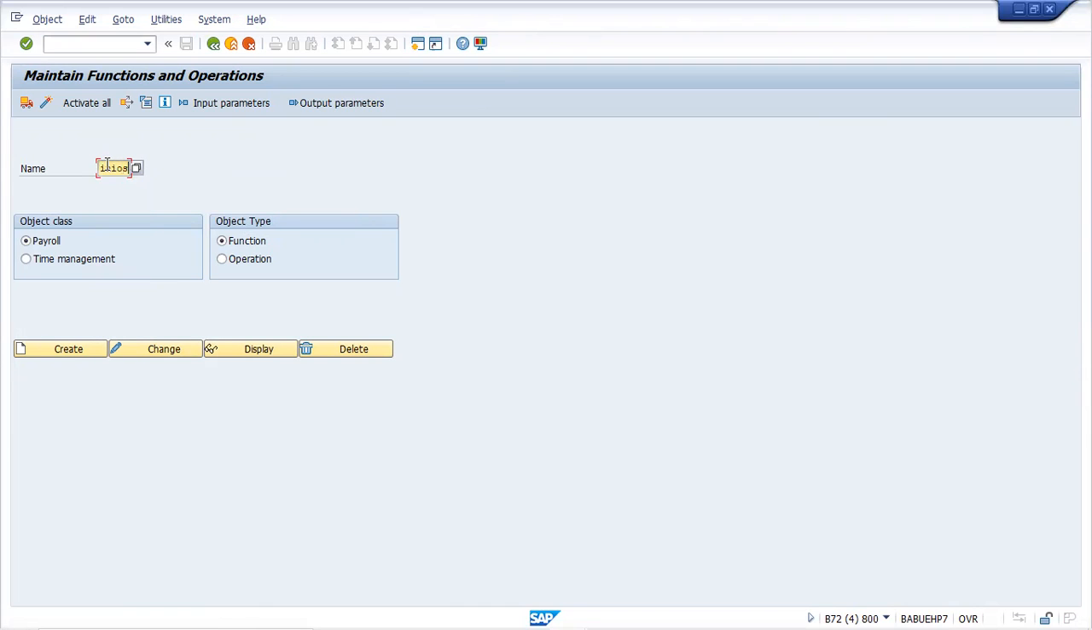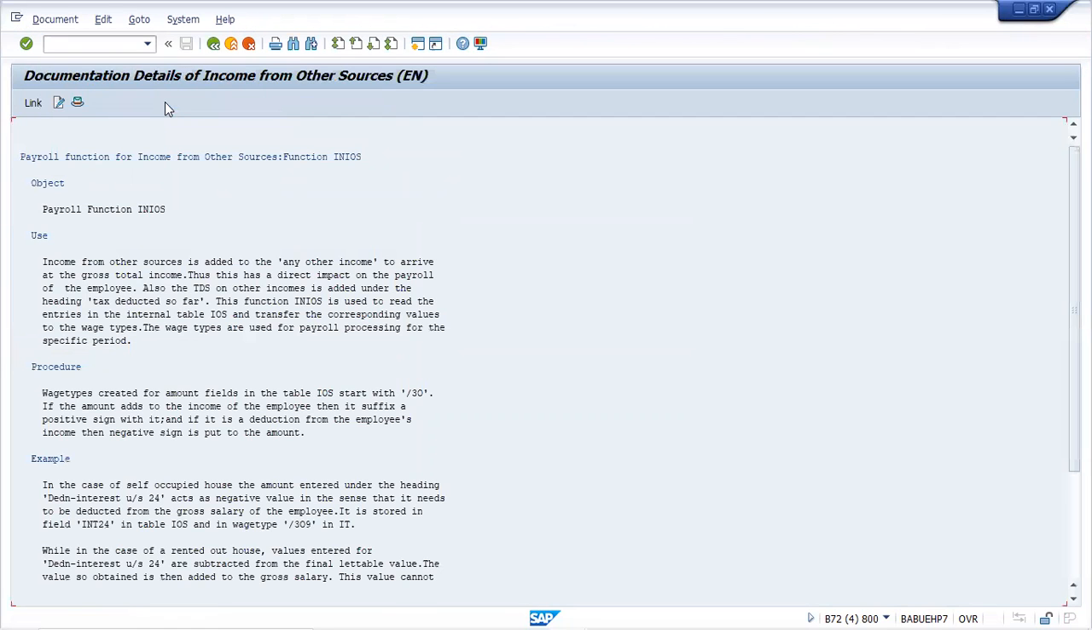How will we be understanding this IN IOS? Just click enter, display. Click the I button, go to input parameter. You can go to documentation as well. It is a very detailed way, which I was telling you. For each and every function you can see they have explained it nicely here. To remember this, IN stands for India, and IOS means income from other sources. In this way you can remember it.